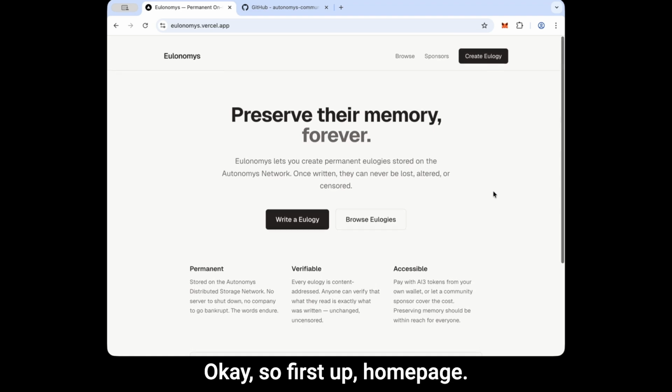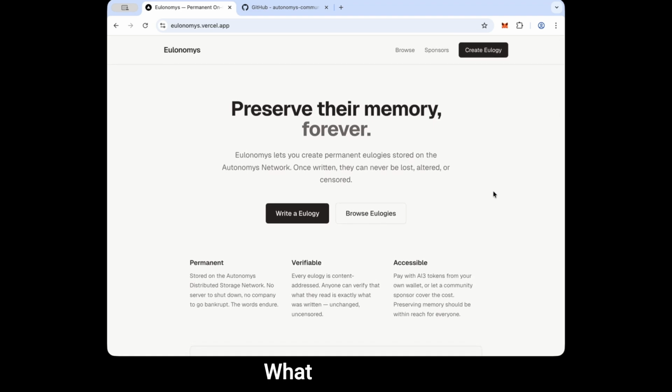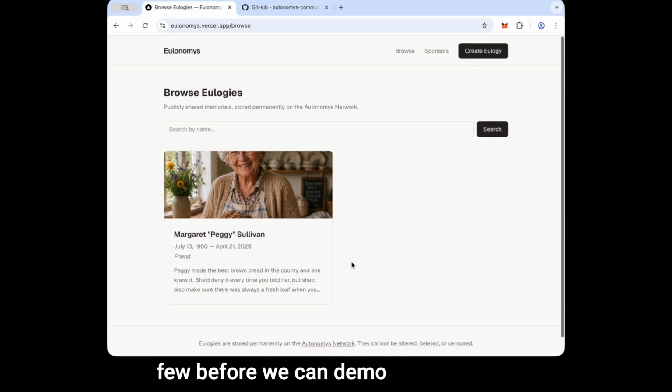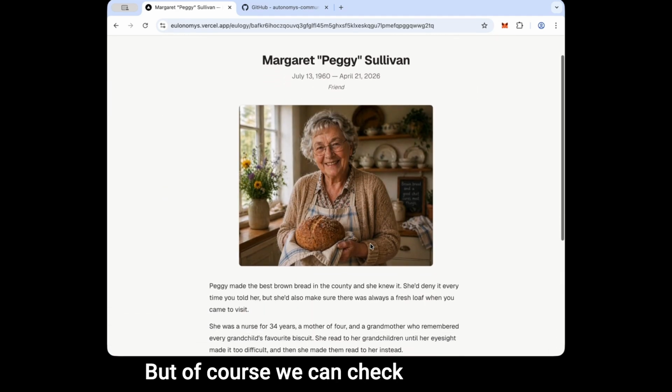Okay, so first up, homepage. So, our tagline, what it's about, I'll leave you to browse here. And then obviously we have some navigation at the top. So first of all, we can browse existing eulogies. You can search. We only have one at the moment, so we'll wait until we've got a few before we can demo that properly. But of course, we can check out the eulogy.